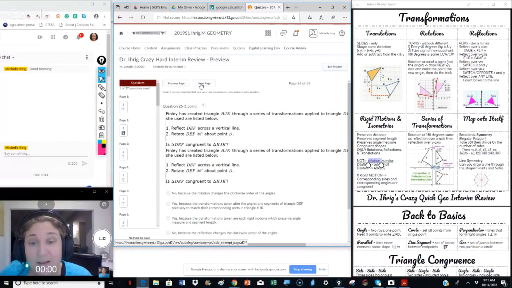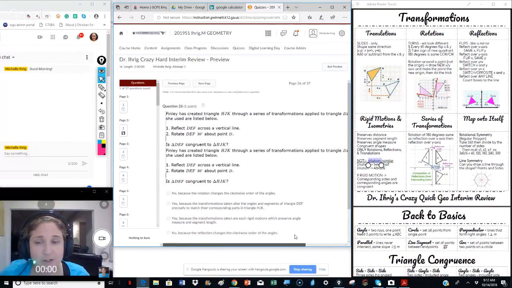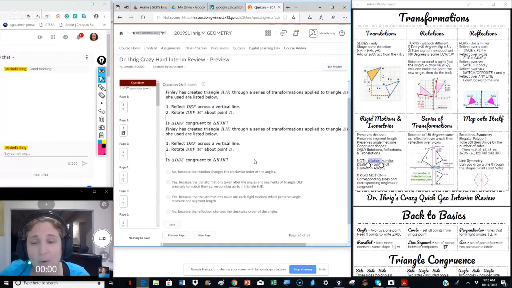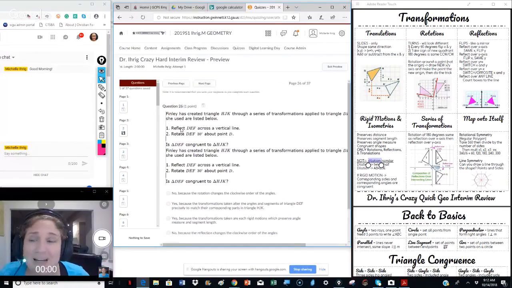Finley has created triangle HJK through a series of transformations applied to triangle DEF. The transformations she used are listed below. Reflect on a vertical line, rotate. Are they congruent? Oh, I wrote that twice. Well, because it says the word reflect and the word rotate, they are congruent. So we're not going to do no's here. Yes, because the transformation taken preserves.